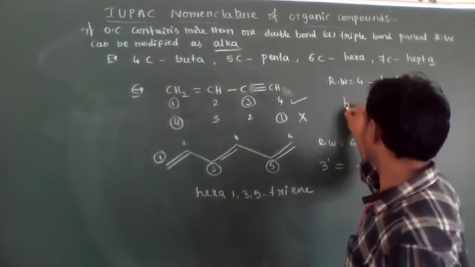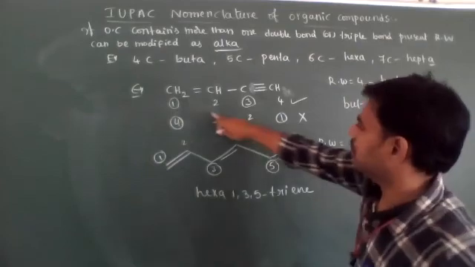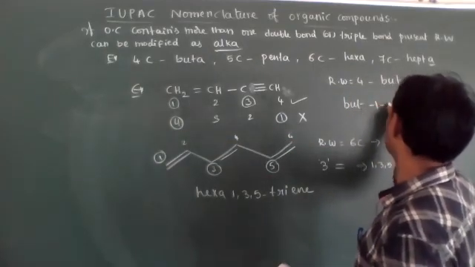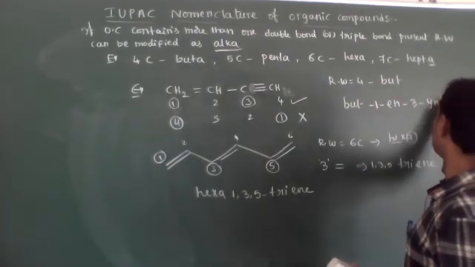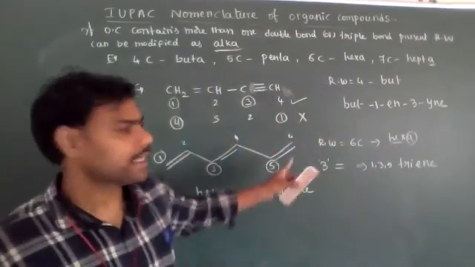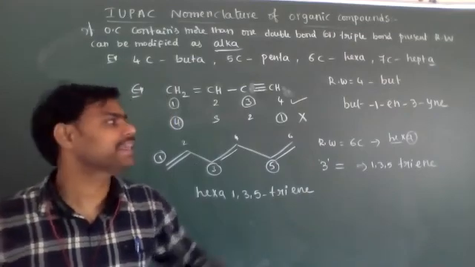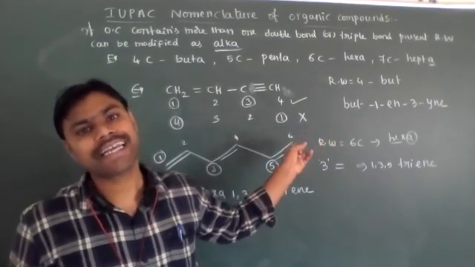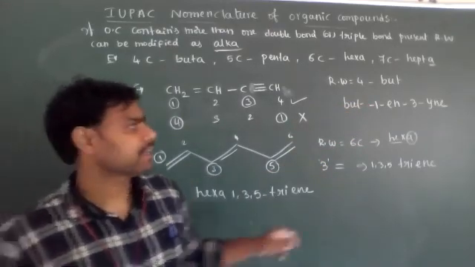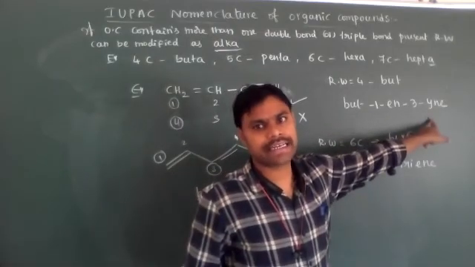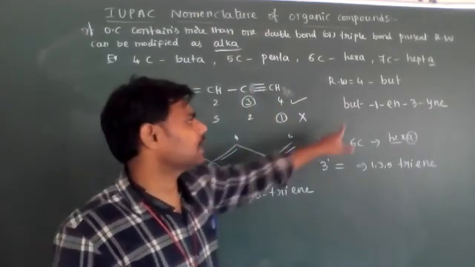Now its IUPAC name is but. What is the position of the double bond? The double bond position is 1: but-1-en. 3-yne. But-1-en-3-yne. Don't write it completely as ene. If you write ene, it is wrong. But-1-ene-3-yne like that is wrong. From ene we have to remove e, then continue writing yne. Okay, it is a characteristic of IUPAC nomenclature.